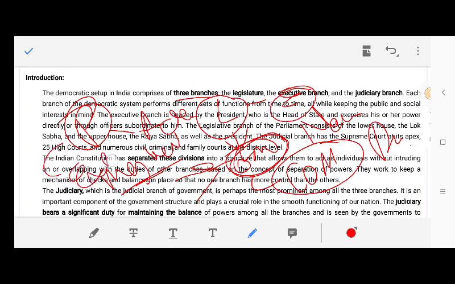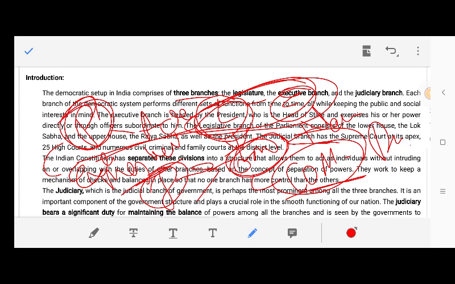President is the executive head, and Prime Minister is the head of the legislative. President acts on the advice of the Council of Ministers, headed by the Prime Minister. That means President does not enjoy absolute power. So there is some similarity, but judiciary is independent. Judges are not bound to anyone. So these are the organs of the government.